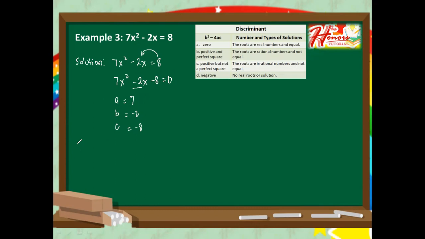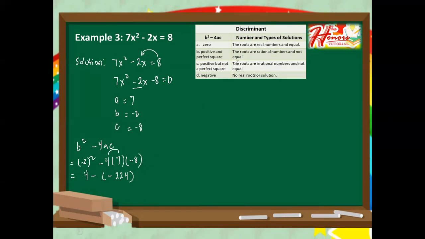Now let's substitute the values of A, B, and C here in our formula. So that is b squared minus 4ac. B is negative 2, so squared, minus 4 times a, that's 7, c is negative 8. And then let's simplify. Negative 2 squared is positive 4, minus 4 times 7, that is 28, times negative 8, that is negative 224.